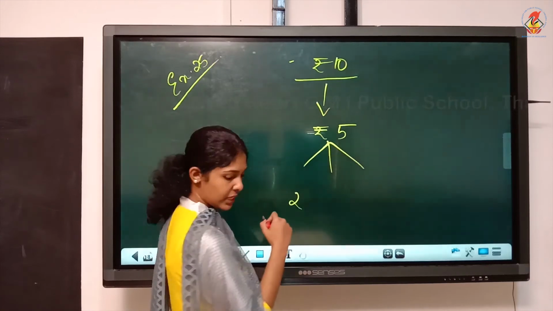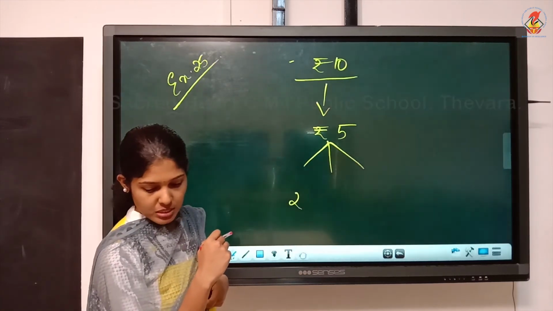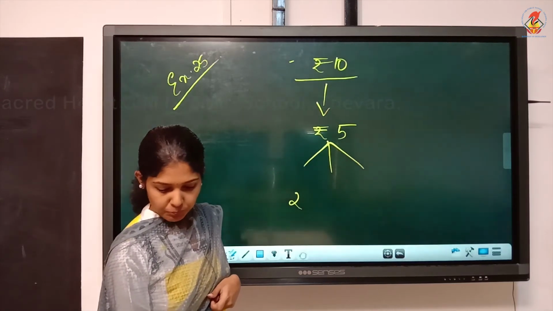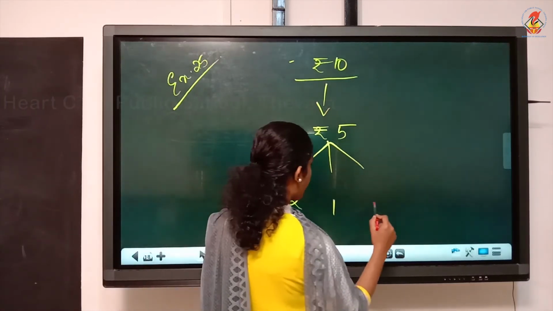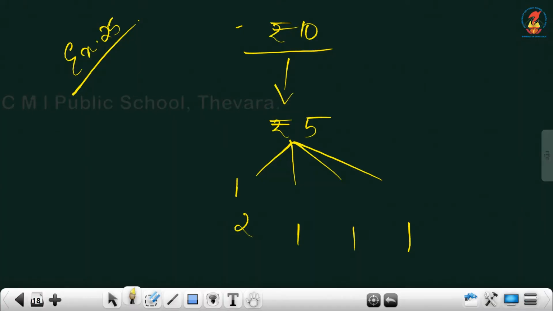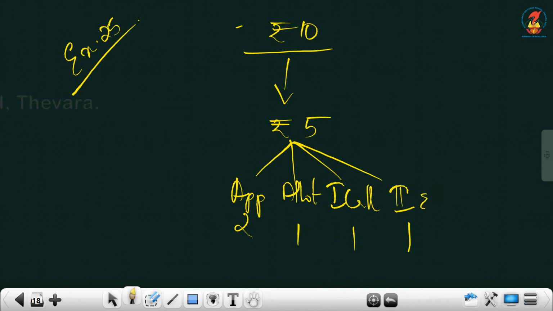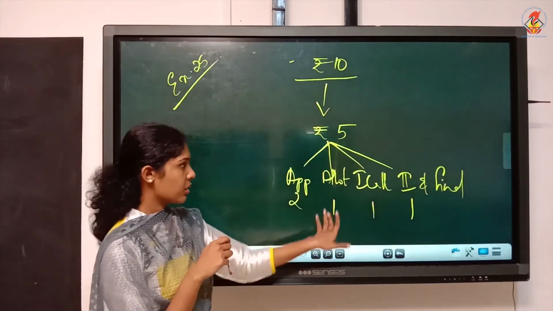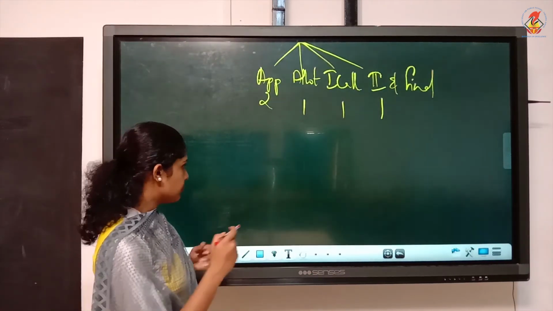2 on application, 1 on allotment, then 1 each. Is it 1 each? 2 on application? Yes. 1 on allotment, then there is one more call. So this is application, allotment, first call, second and final call. This is the split up. Always you must write the split up first. So only 5 we are collecting, that you must remember. 2, 3, 4, 5. Okay. So now we'll start.